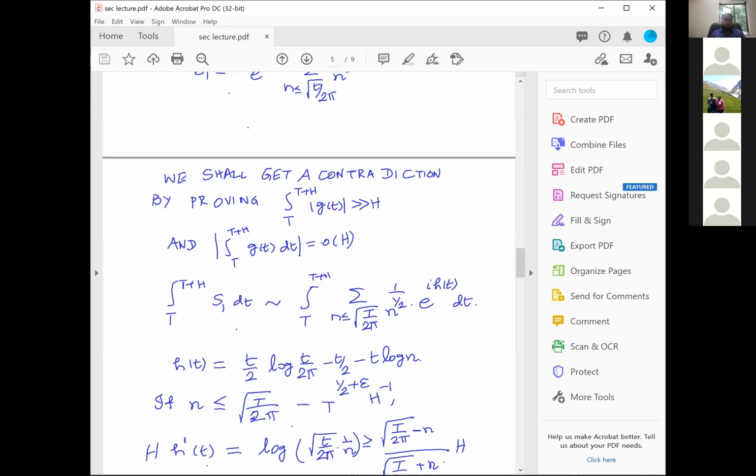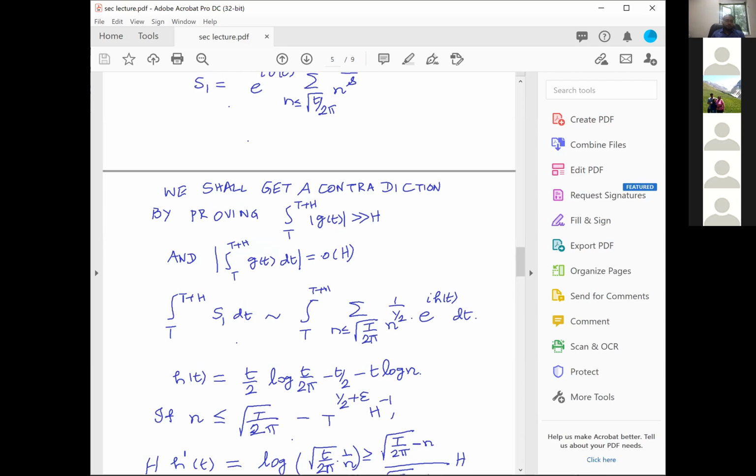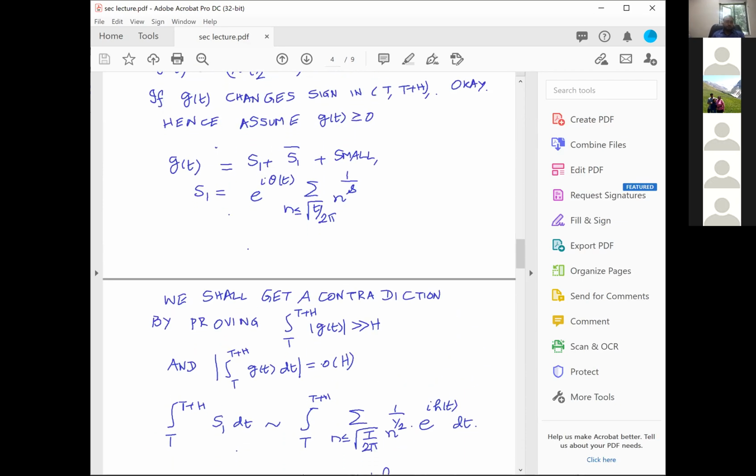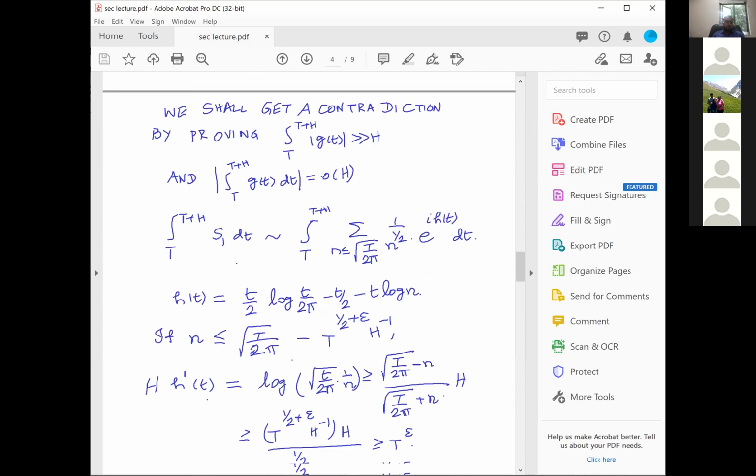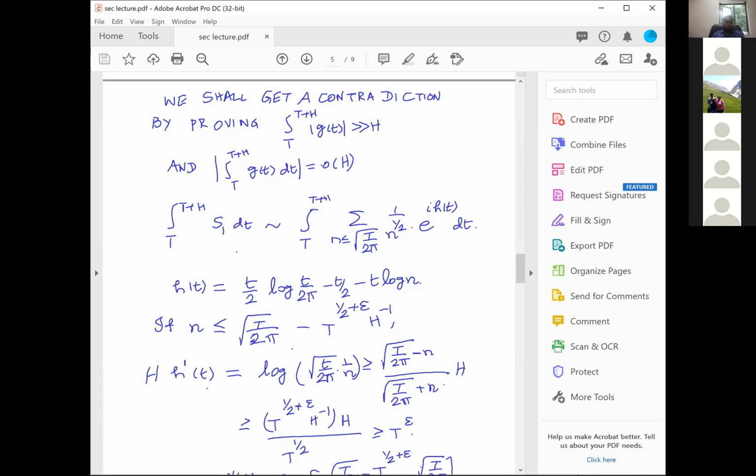This is exactly because essentially the e power i theta t which you have written, that theta t is precisely t over 2 log t over 2 pi minus t over 2 minus t log n. This integral is what somehow we have to prove to be little o of h. How do we prove that this integral is little o of h?